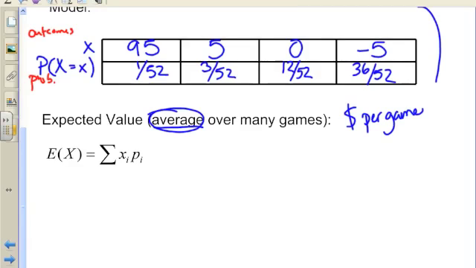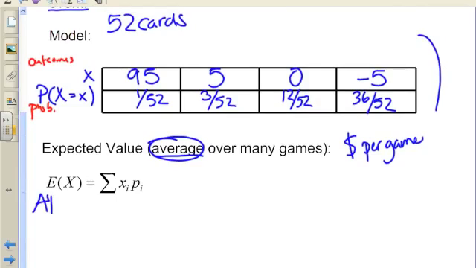Now, here is the formula that you will see on your AP formula page. It looks like this. E for expected value of the random variable x. And then we have this interesting symbol, it kind of looks like an E. It's the Greek letter sigma. And this just means we add everything together.